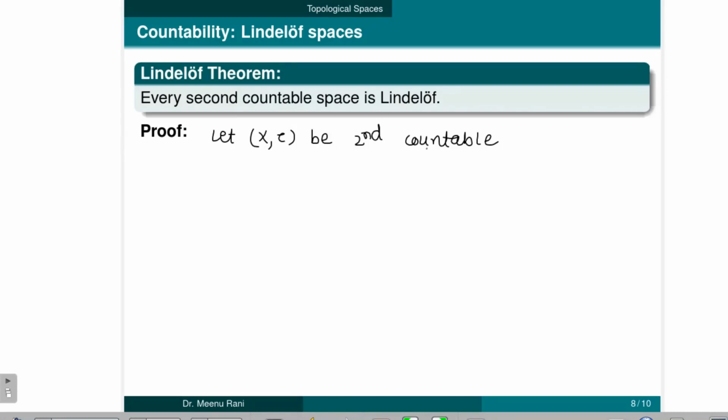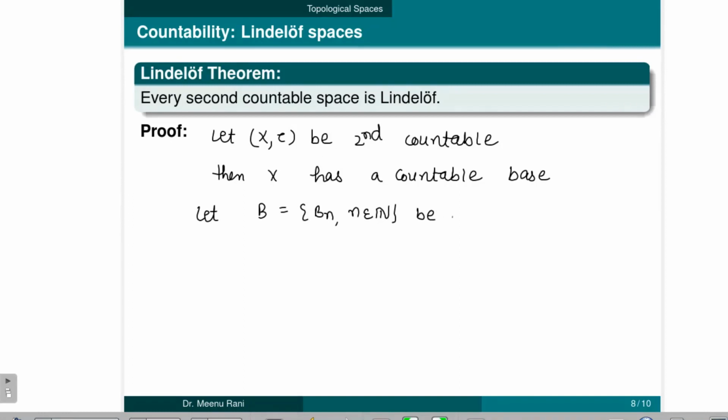Now from the definition of second countable, X has a countable base which we denote by B. So let B be the collection of all B_n where n is a natural number. It is countable also.